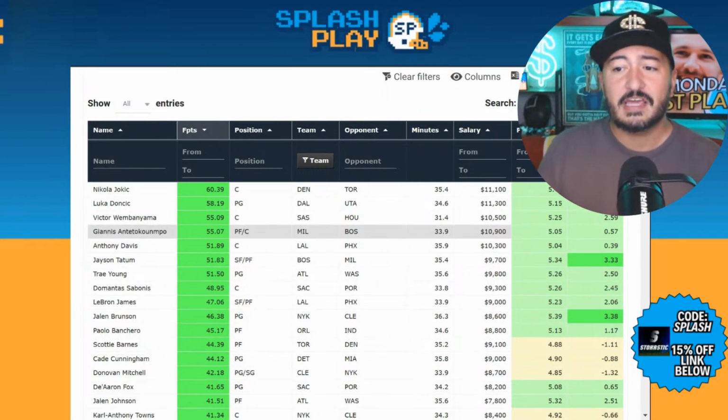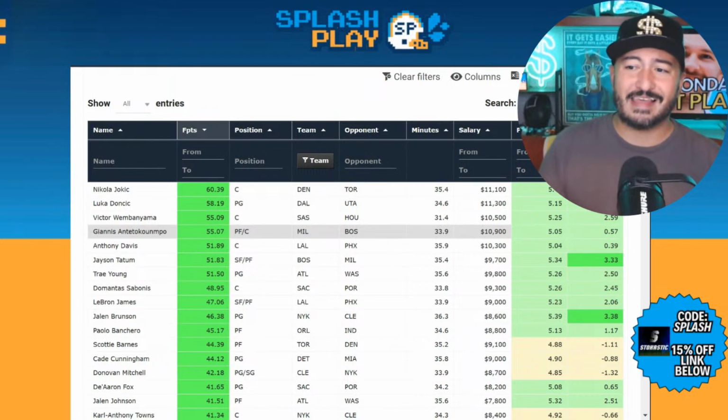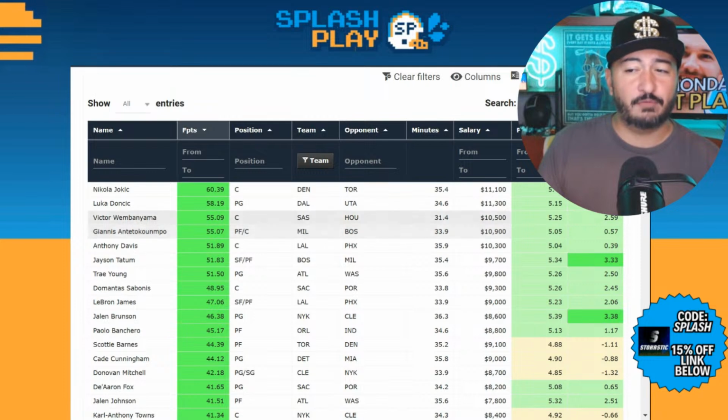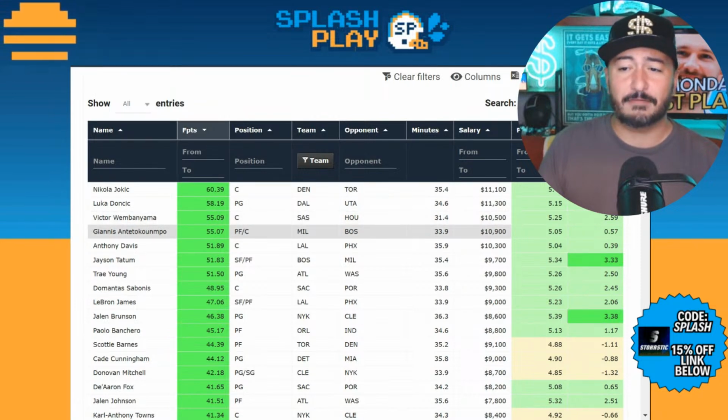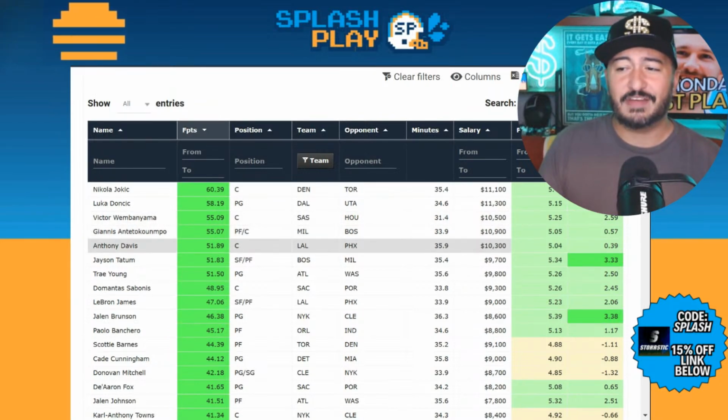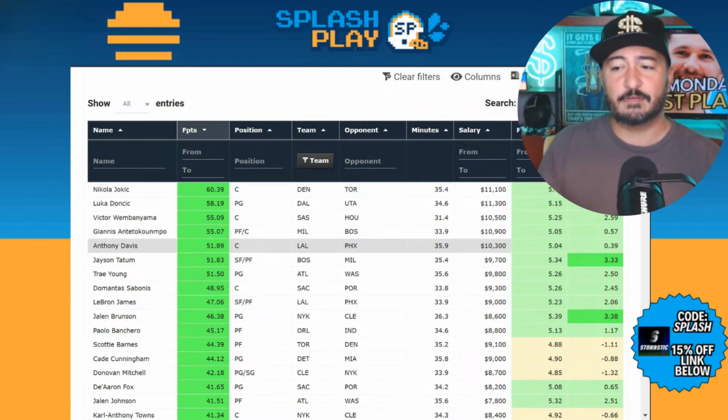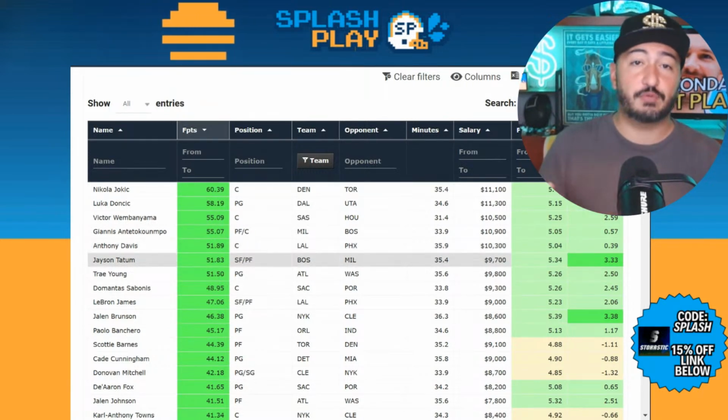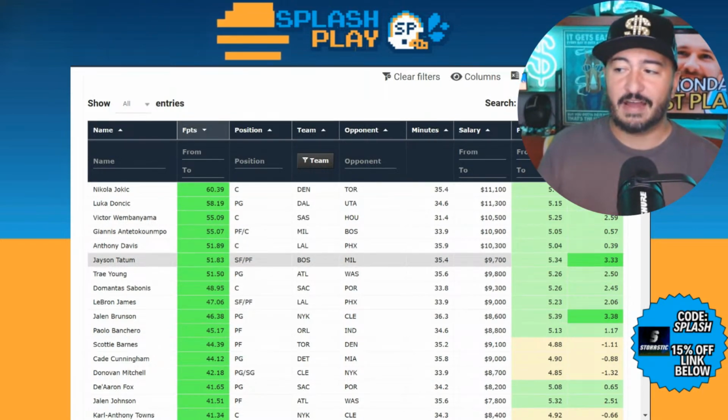Giannis Antetokounmpo, no Middleton again, slight projection boost, slight usage boost, all of that for Giannis today. He's got a 55.1 projection, a little bit behind Wembanyama. These guys are basically the exact same play. And Anthony Davis at number 5, he's not on the DraftKings slate tonight. He's number 5 overall. Tatum would be on the actual DraftKings slate. He'd be the true number 5 for just that one.